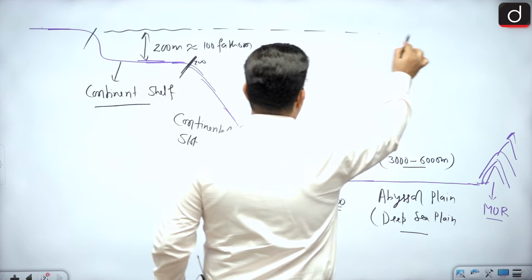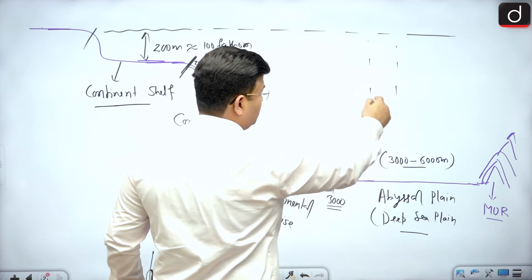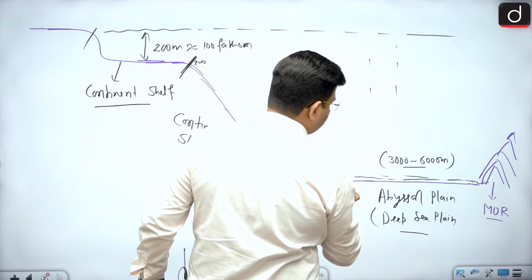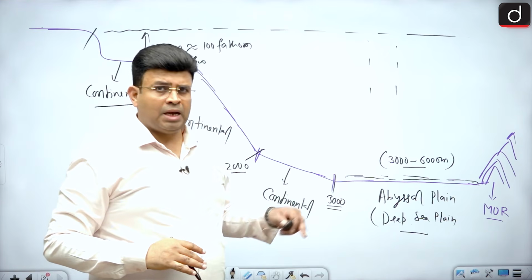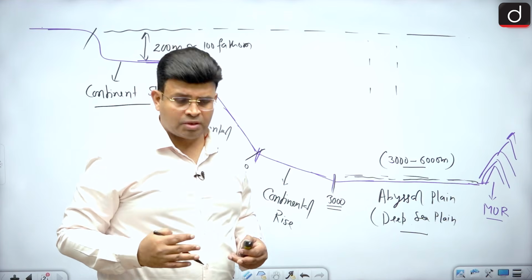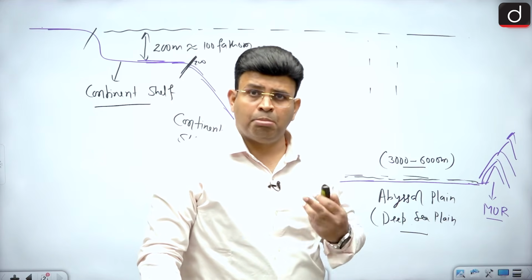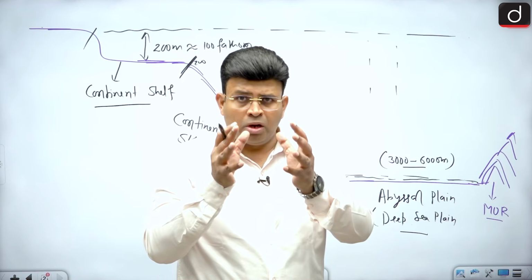Because of this deposition, the abyssal plain looks flat. In this region there are several polymetallic nodules, like iron and manganese, in the water.